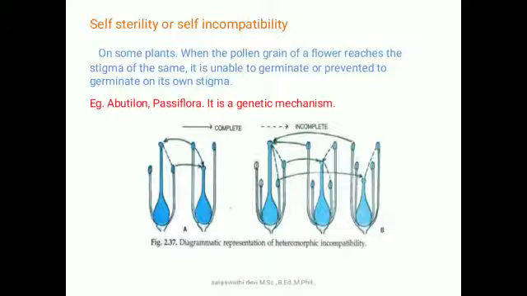For example, in the given picture of distyly and tristyly, when the stigma is taller, only pollen from tall stamens is allowed for fertilization. Any other size, the medium size or smaller size of the same species, is not allowed for pollination. That mechanism is called self-sterility or self-incompatibility.